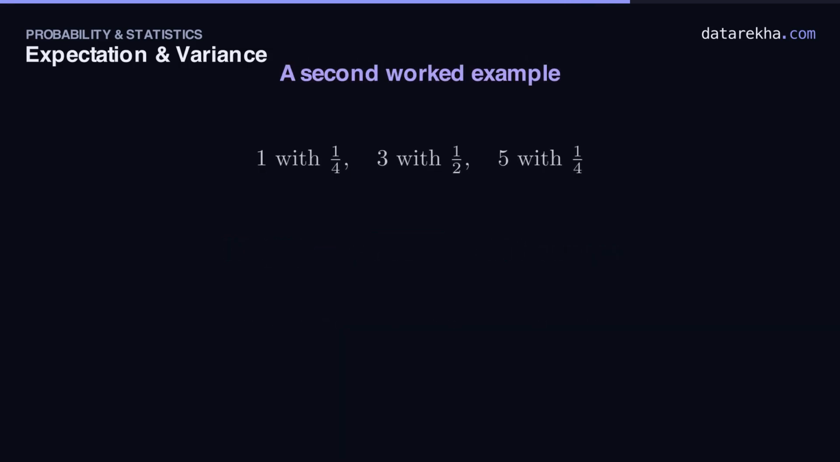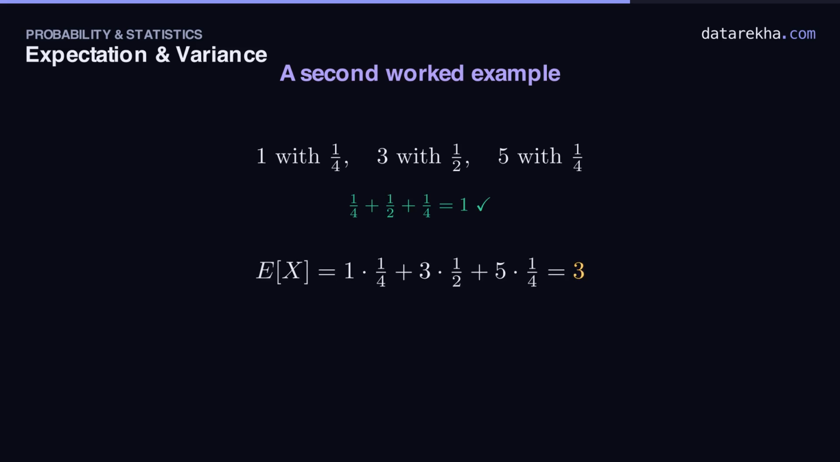A richer example, with three values. X is 1 with probability a quarter, 3 with probability a half, and 5 with probability a quarter. A quick sanity check first. The probabilities add to 1. So this is a valid distribution. The expectation: a quarter, plus 3 halves, plus 5 quarters. The two outer quarters make 6 quarters. That's 3 halves. And with the middle 3 halves, the total is 3. So the mean is 3, which makes sense, sitting dead center.